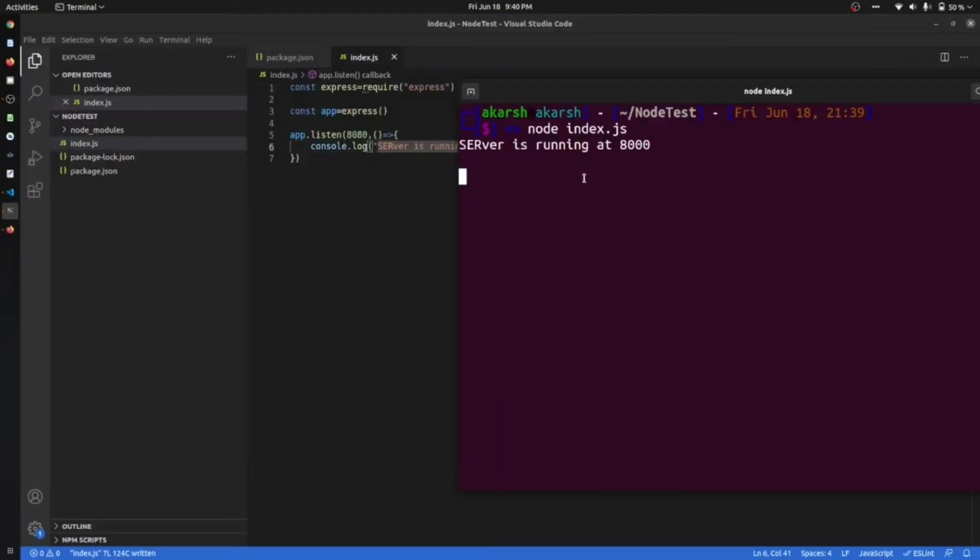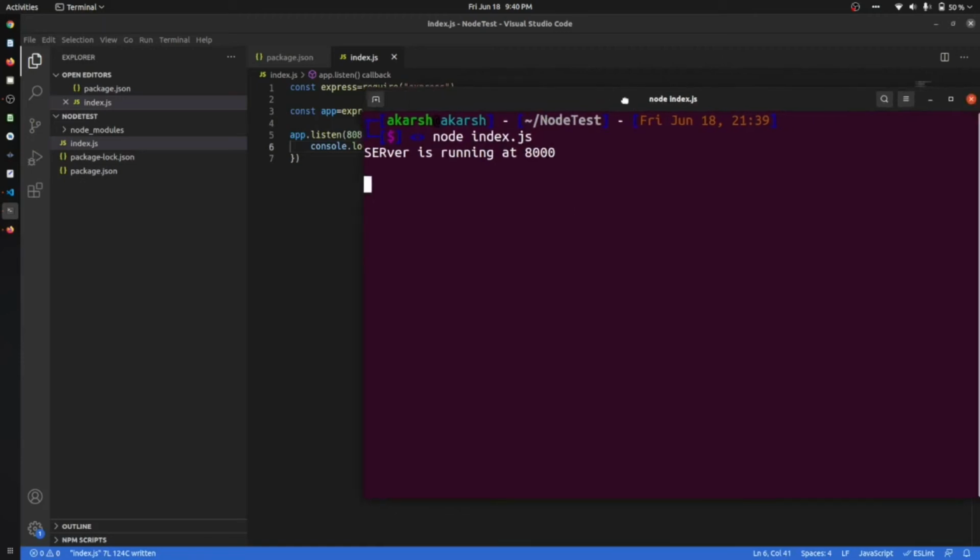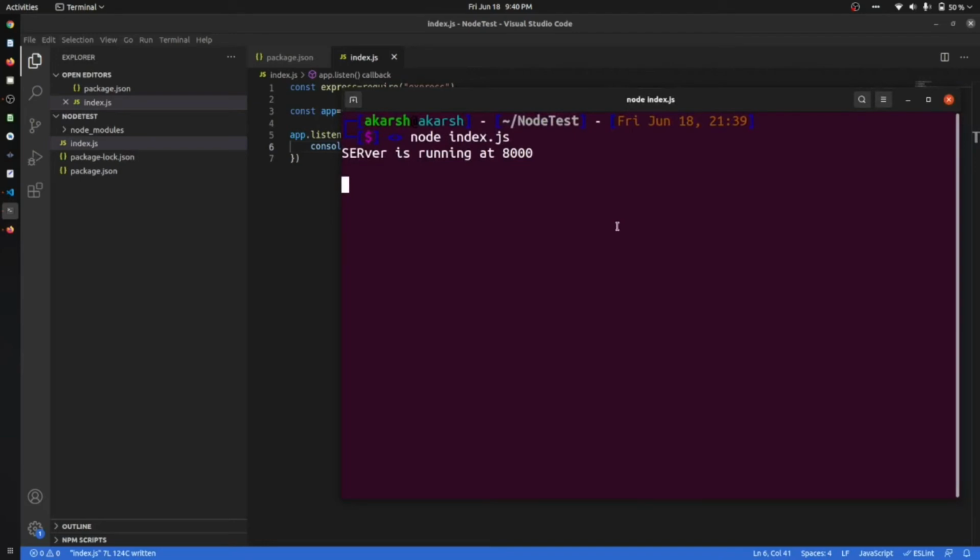It means that if we change or edit any line in index.js, we have to rerun index.js. Okay, so in order to overcome this, we have a dependency.